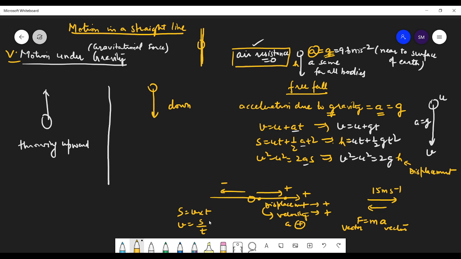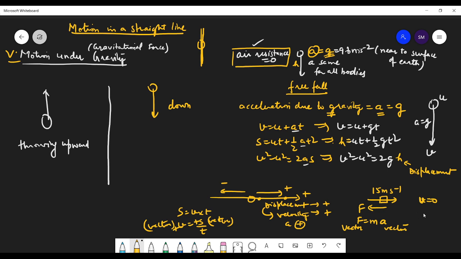So displacement is a vector quantity, and this side is also a vector quantity. So students, if the signs are the same, it means the direction is the same. Here, if the force is acting in this direction, you are stopping this body. The body is moving forward, but you are applying the force in the opposite direction, which means the negative direction. So what will happen? The body is going to stop. Yes, final velocity will be zero after some time.